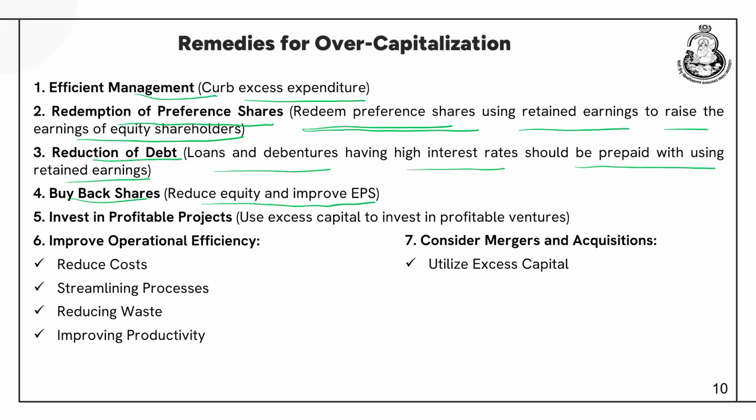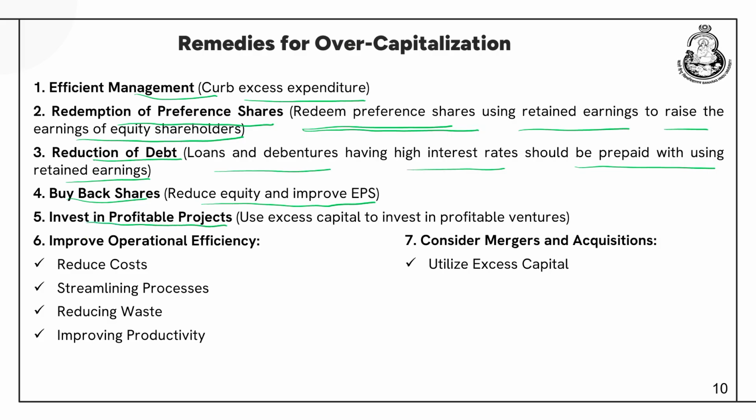Buyback of shares: reduce equity and improve EPS. If a company has issued too many equity shares, in that case the company can buy back a few of the equity shares. It will also improve the earnings per share of the company because a limited number of shares will be there. So it will again sort out this issue to an extent.